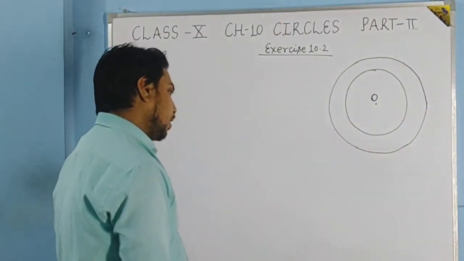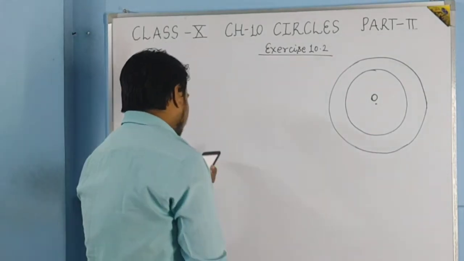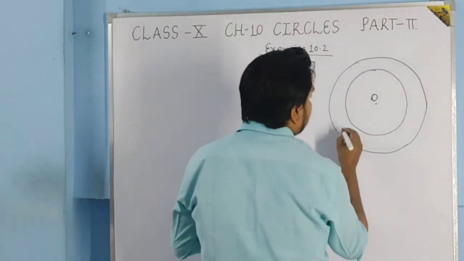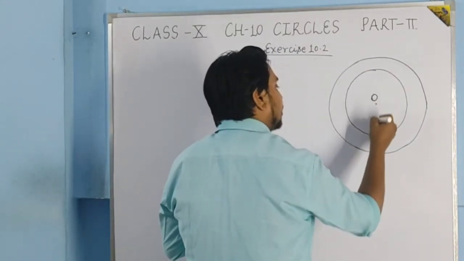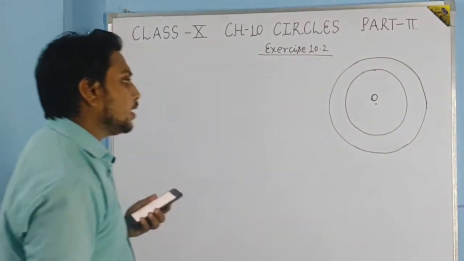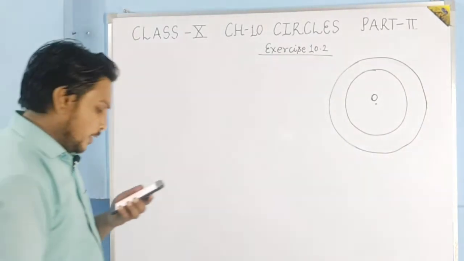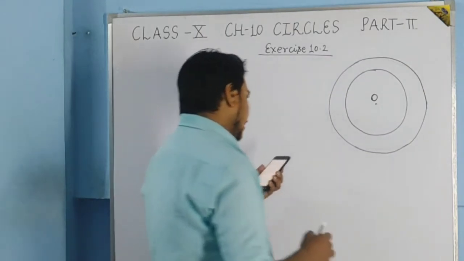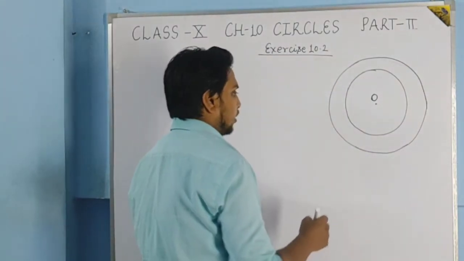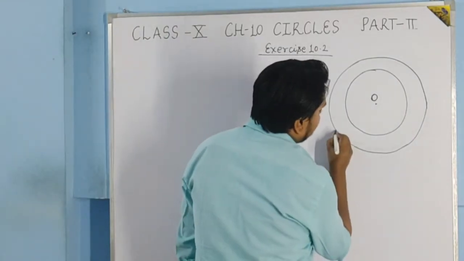Okay, so the question is, two concentric circles are of radii 5 cm and 3 cm. The radius of the larger circle is 5 cm and the radius of the smaller circle is 3 cm. Find the length of the chord of the larger circle which touches the smaller circle.